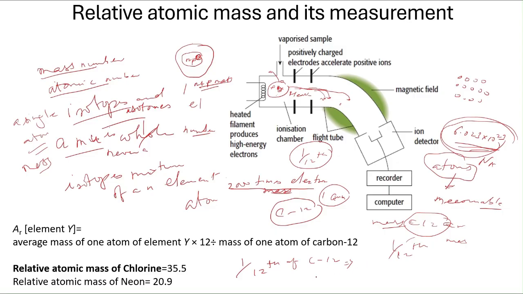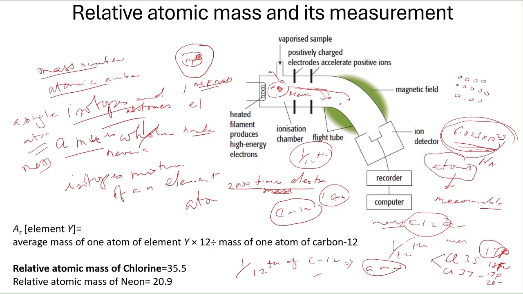So that will give you the atomic mass unit of that element. Okay, so what we know, the relative atomic mass of chlorine is 35.5. So we have to understand why. Chlorine has two isotopes, chlorine 35 and chlorine 37. Chlorine 35 has 17 protons and 18 neutrons, and this one has 17 protons and 20 neutrons.